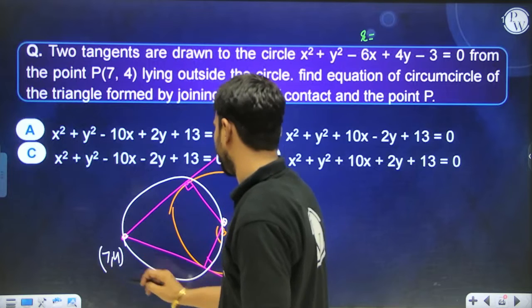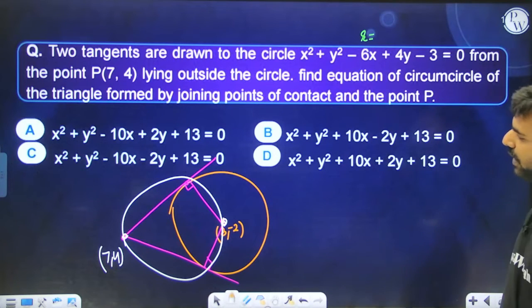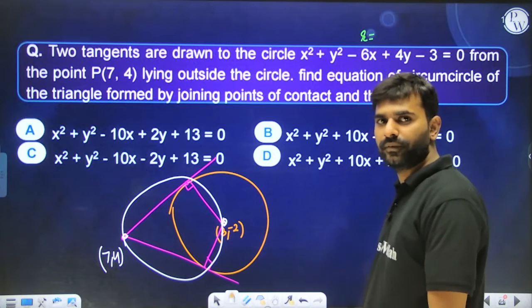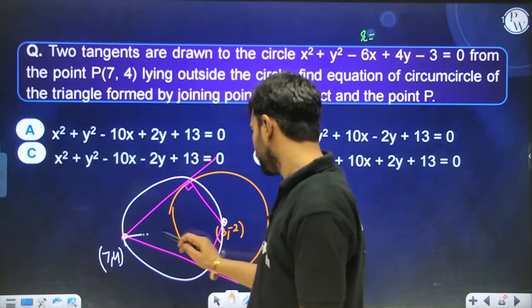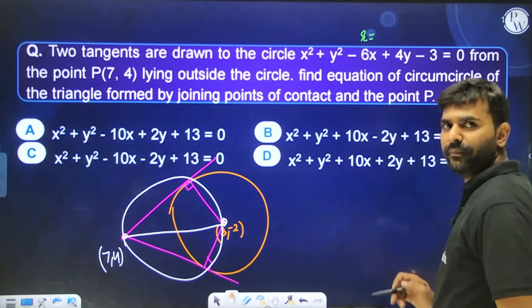Whatever is the answer has to satisfy (7, 4) as well as (3, -2) and so on. Yes or no, everyone? From there also you can have an idea of what the answer is going to be. And you can also write down the equation of the circle considering these 2 points as diameter, so that will be the circumcircle only.